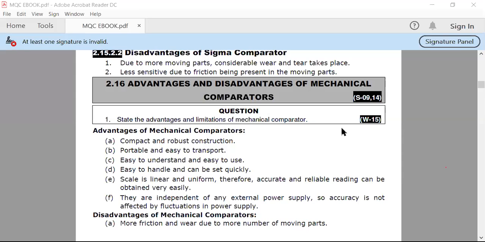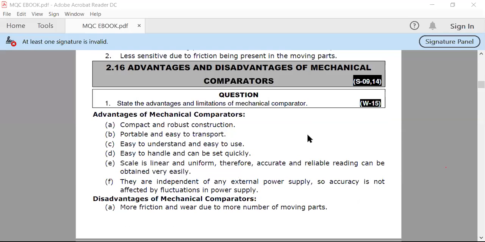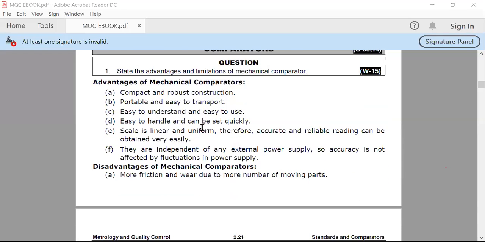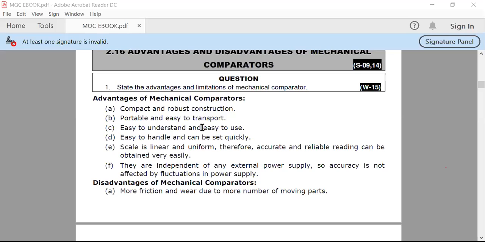The disadvantages of mechanical comparators are covered with the help of other types of comparators, like electronic comparators and pneumatic comparators. So first of all, we see what the advantages and disadvantages of mechanical comparators are. Here the question asks: state the advantages and limitations of a mechanical comparator. For 3 marks, this question may be asked in your examination. So let us see the advantages of a mechanical comparator.